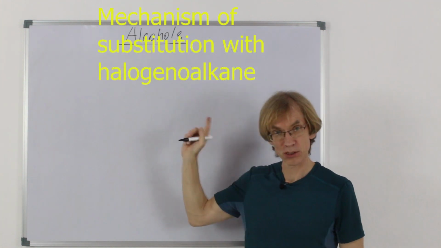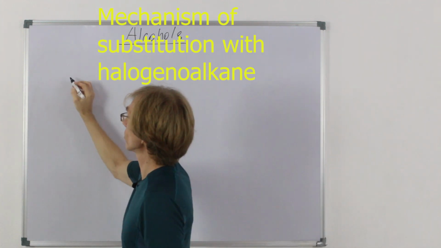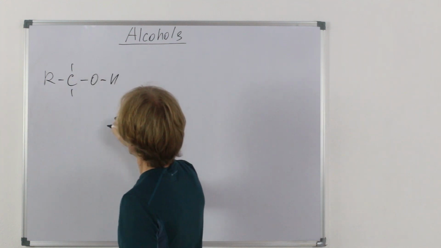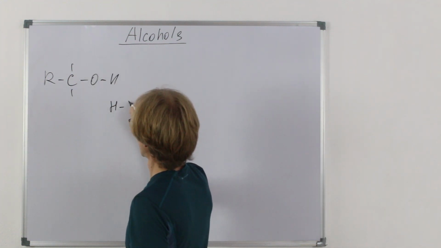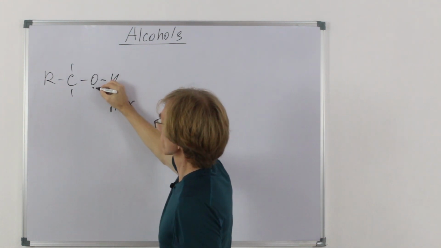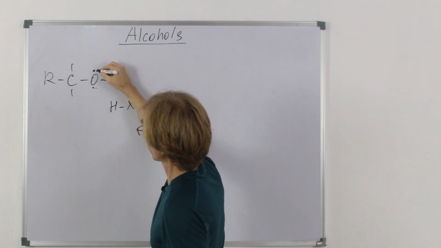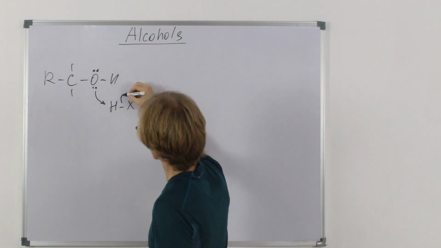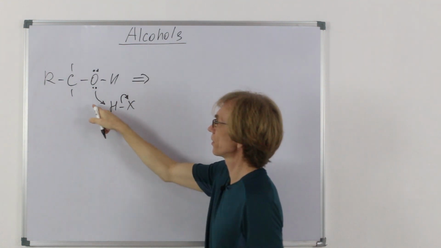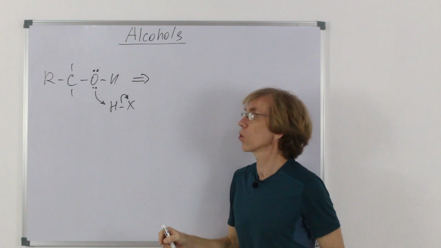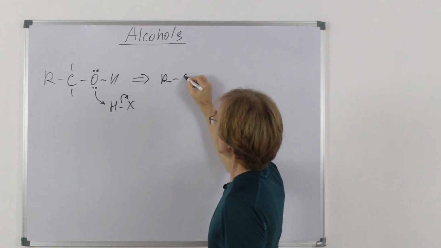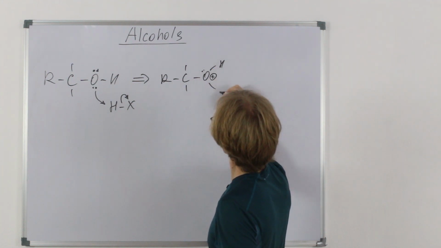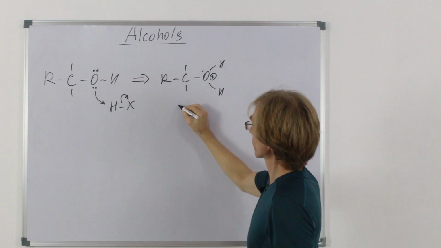Let's try to look at the mechanism of halogenation of alcohol with hydrogen halides. Let's take a generic alcohol and some hydrogen halide. The first step in this reaction: essentially it should be substitution, but the hydroxyl group is a bad leaving group, so the first good step would be to protonate oxygen, creating potentially a water molecule as a good leaving group, which could split.